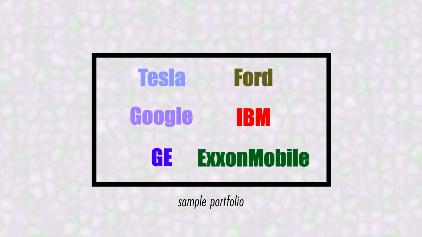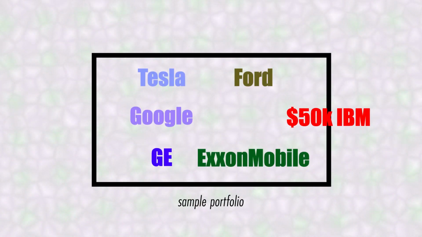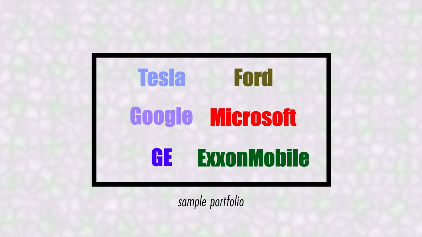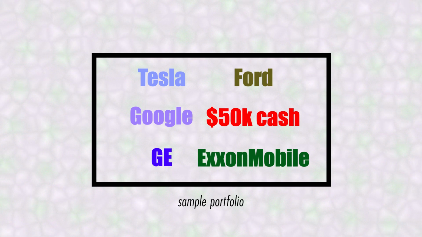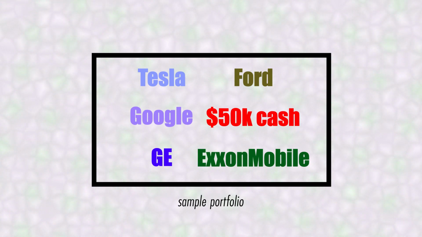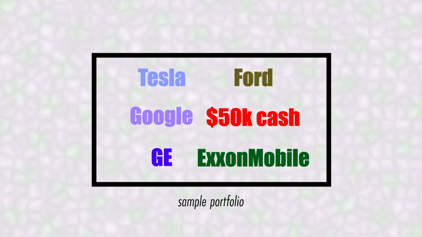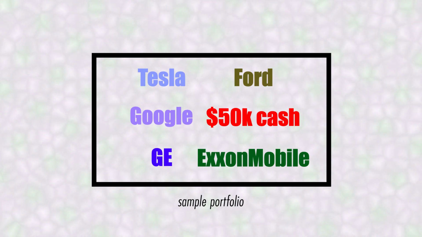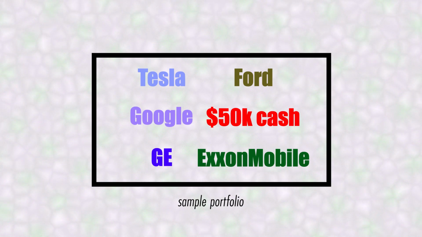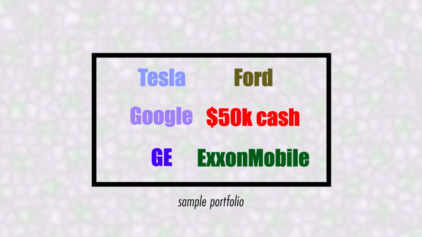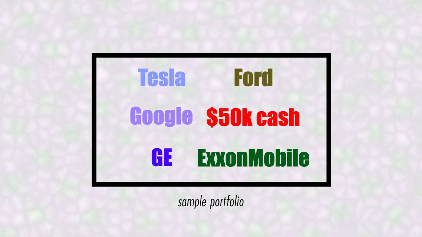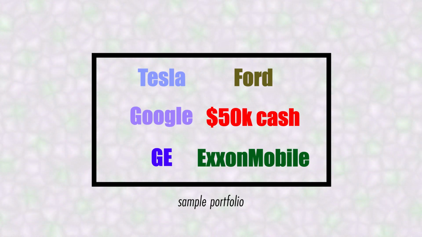Rearranging the portfolio also does not affect NAV. If I sell $50,000 of IBM stock, and then I go and buy $50,000 in Microsoft stock, or I just leave it as $50,000 in cash, nothing changes in NAV because of that. $50,000 in value is $50,000 of value in the account. And that $50,000 in total assets doesn't matter the form, only that it's added to calculate the value for the total assets under management for NAV.